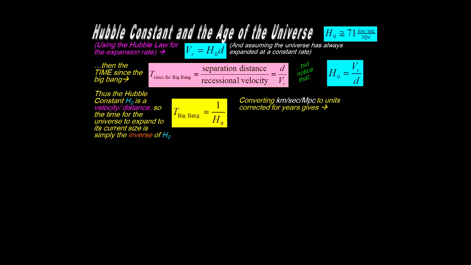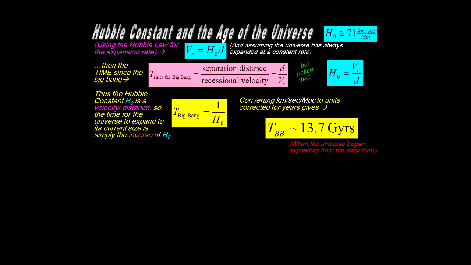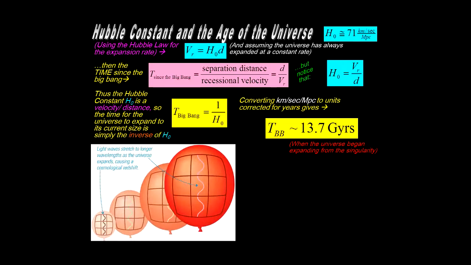If we convert the units properly, kilometers per second per megaparsec, which is what the Hubble constant is usually expressed in, converted to units of years, this expression gives us approximately 13.7 billion years since the Big Bang. So that's the time that the expansion has been occurring. Now during that time, the universe has been expanding, space has been expanding. The implications of that are that the materials, including photons in that space, are expanded along with the space.